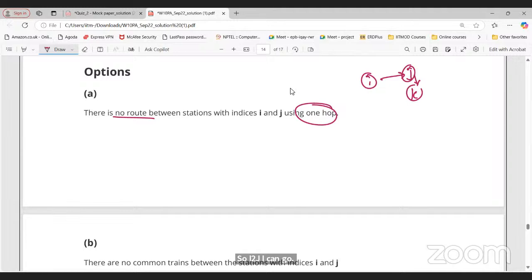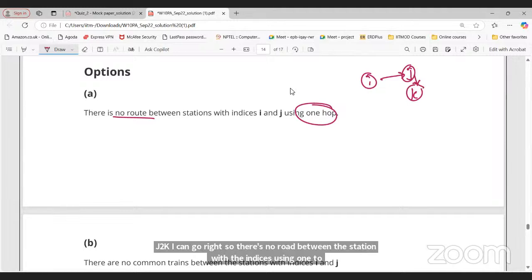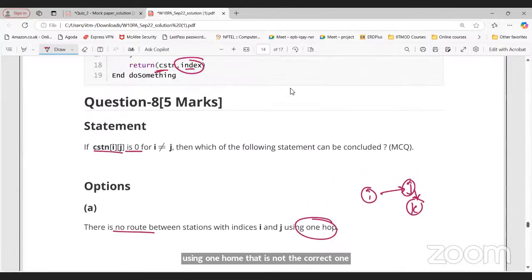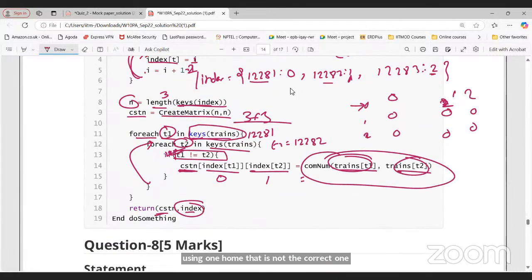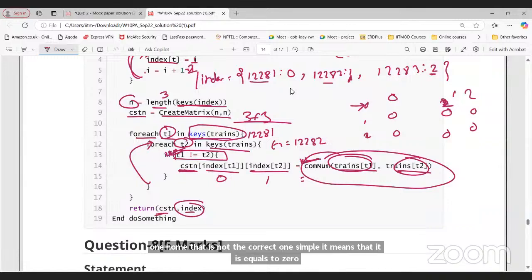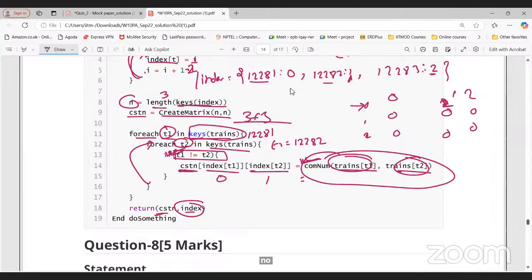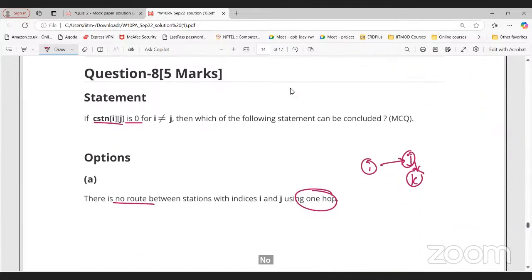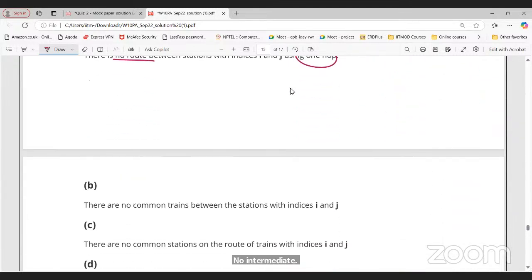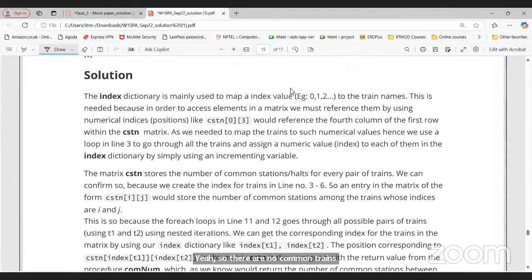So saying there is no route between the stations with the indices using one hop is not a correct one. It simply means that if it is equal to 0, there are no common trains between them. We cannot say there are no common stations.